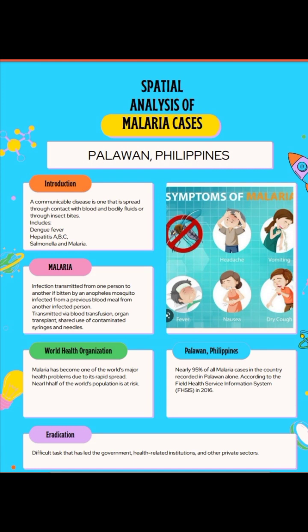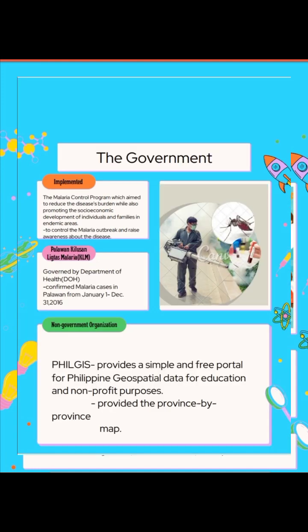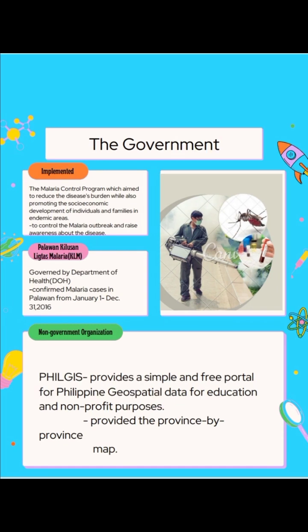Malaria eradication has always been a difficult task that has led the government, health-related institutions, and other private sectors to collaborate. The government implemented the Malaria Control Program, which aimed to reduce the disease's burden while also promoting the socio-economic development of individuals and families in endemic areas. The program's concerns included determining areas at high risk of the disease and the probable cause of it. This is done to control the malaria outbreak and raise awareness about the disease.